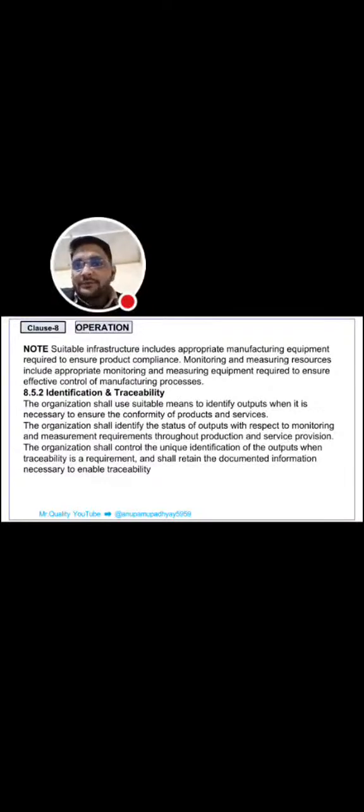Next is 8.5.2, that is identification and traceability. How can we identify and trace if any problem happens at the customer end? We need to develop a back traceability system.